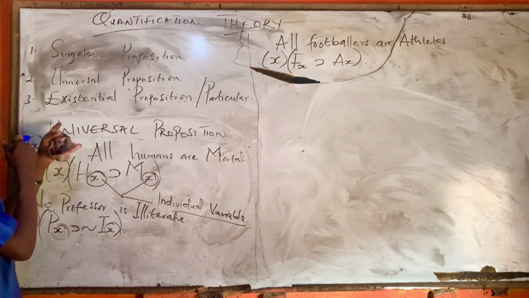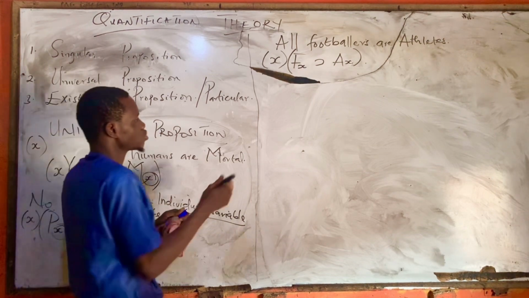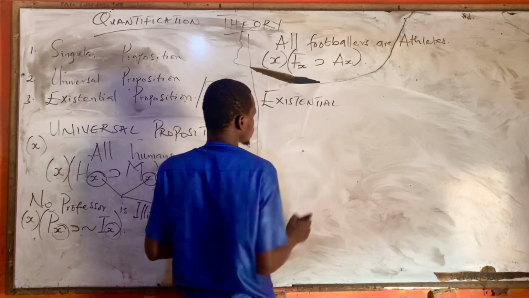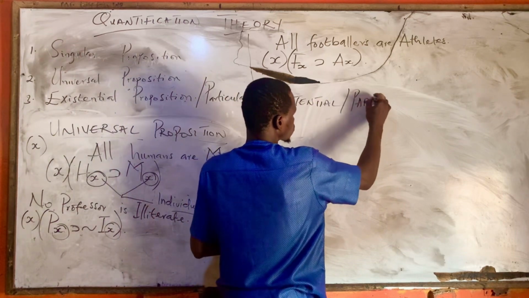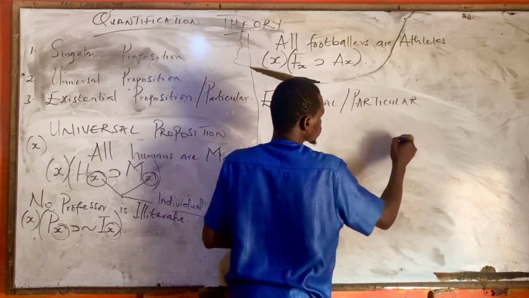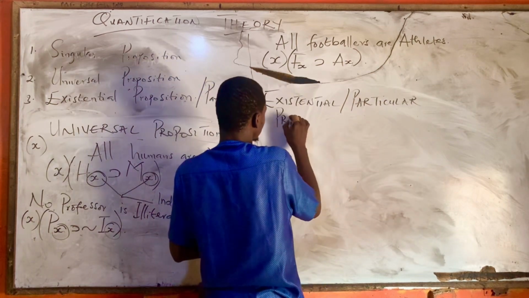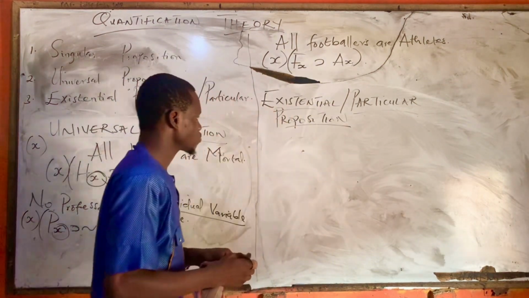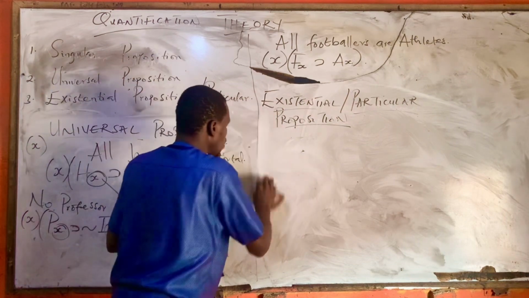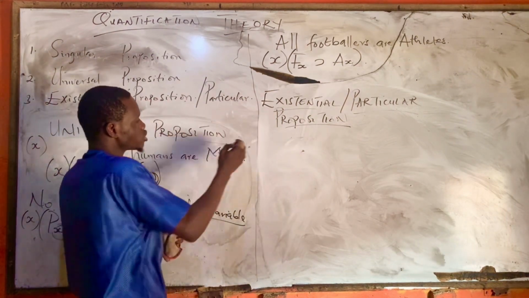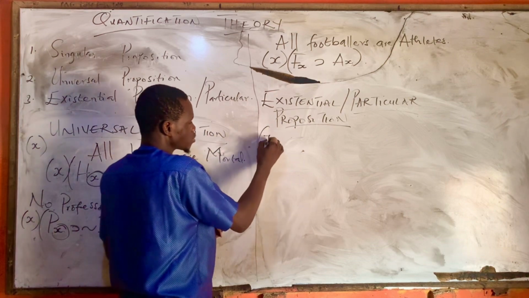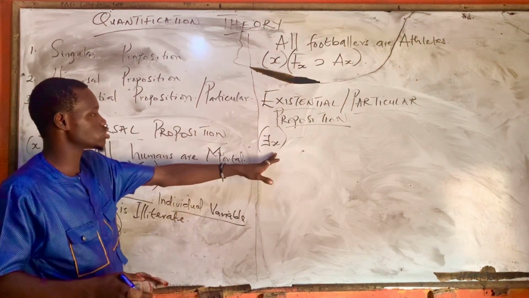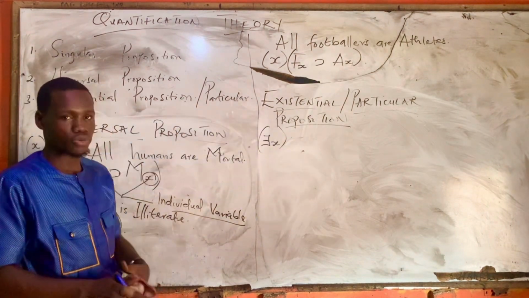So this is how we symbolize universal or general proposition, both affirmative and negative. So now let's go to existential or particular proposition. How do you symbolize existential or particular proposition? Existential or particular proposition can be symbolized using the inverted E X. This is what we use to symbolize existential or particular proposition.